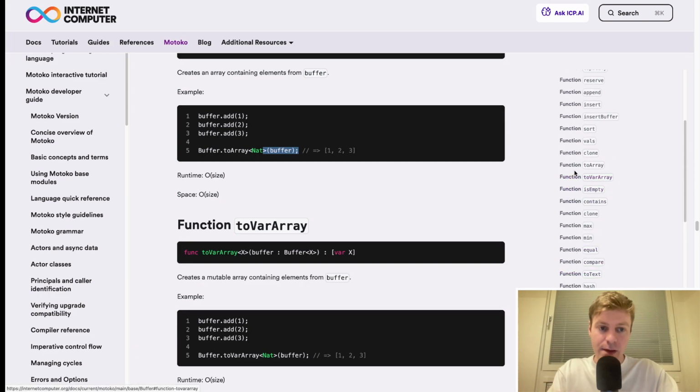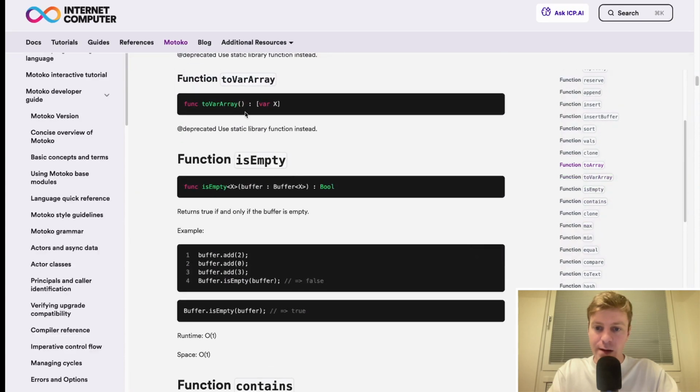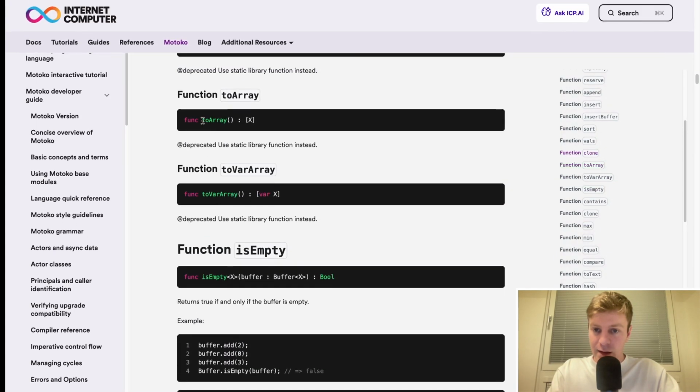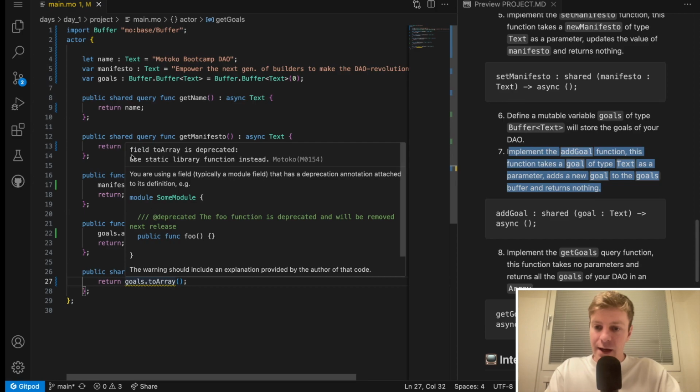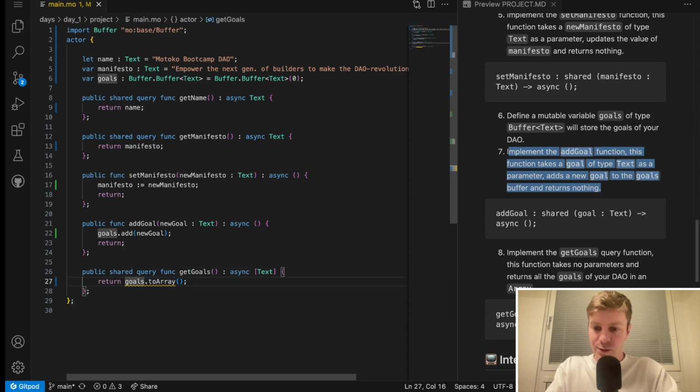So if you go up here, .toArray. .toArray is a function that you can call on your buffer. So essentially, you would just do goals.toArray. But this function is deprecated, so I will need to do it like this. Field toArray is deprecated, use the static library function instead. So the static library is the one I was talking about, which is Buffer.toArray of goals. This is the correct way to implement our getGoals function.